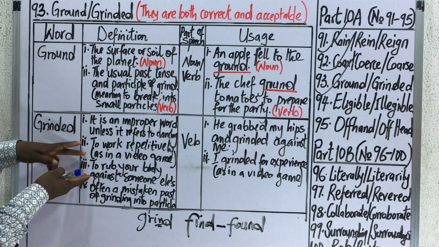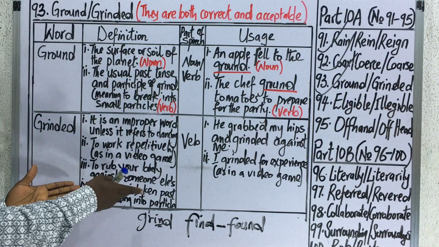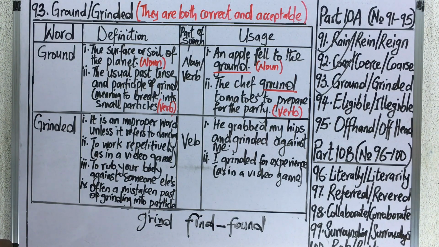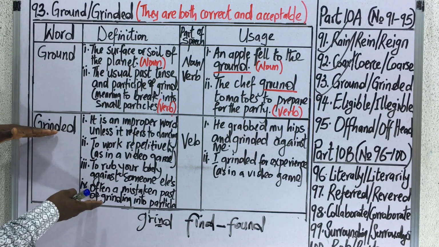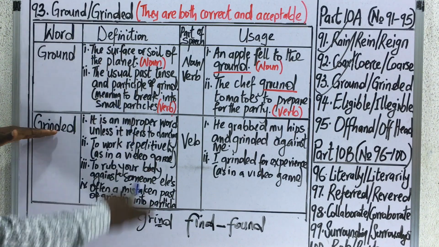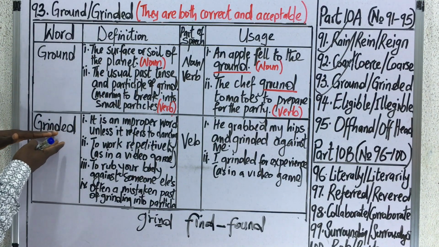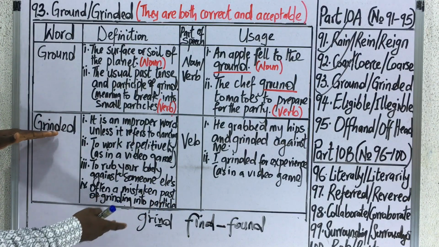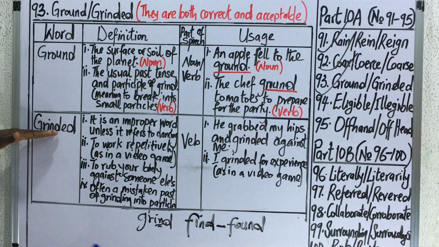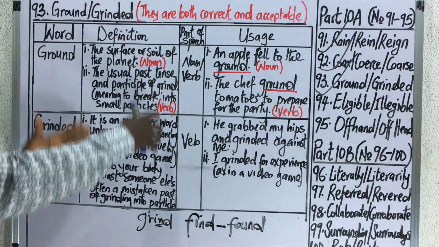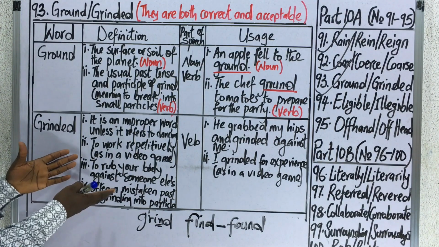For the third one, grounded means to rub your body against someone else's body. So when you rub your body against someone else's body, you can apply this word. You can say that you grounded your body against the person's body. The fourth point is what we established at the beginning of this analysis: grounded is the mistaken past tense form of referring to the process of grinding something into its particles. So that is how we can define these words using different tips.